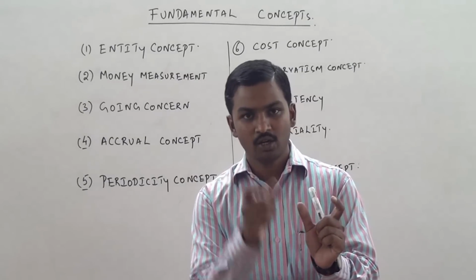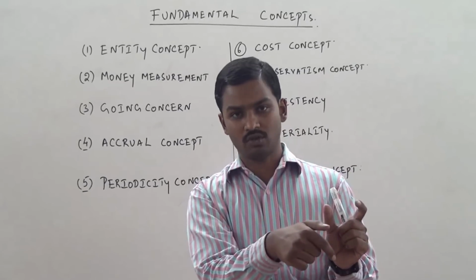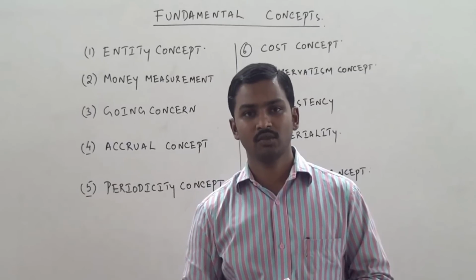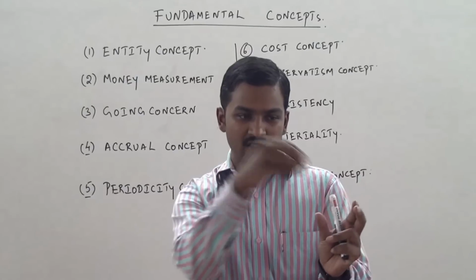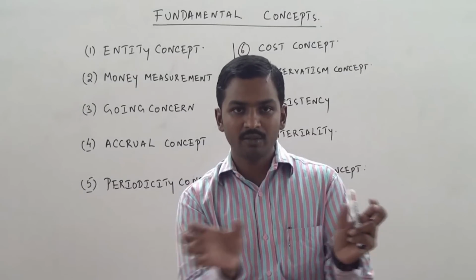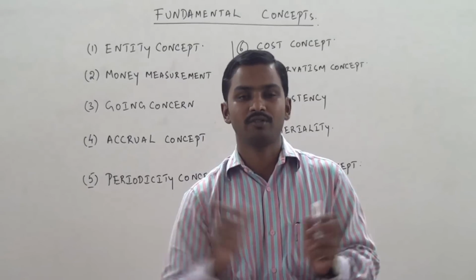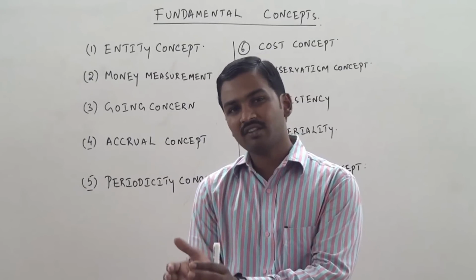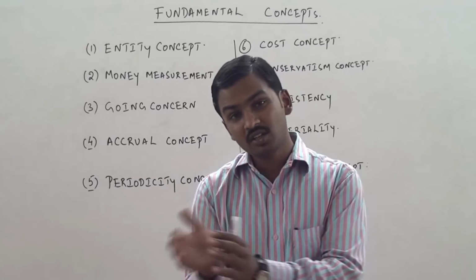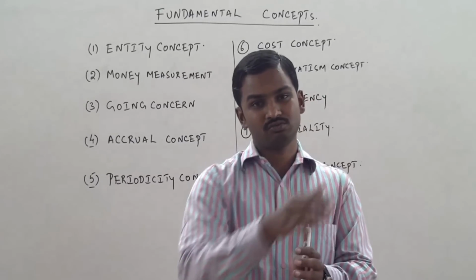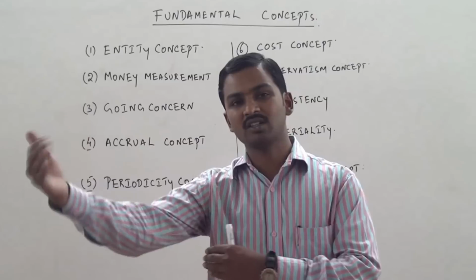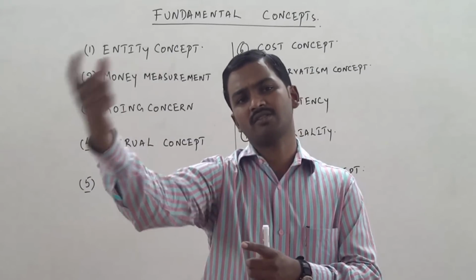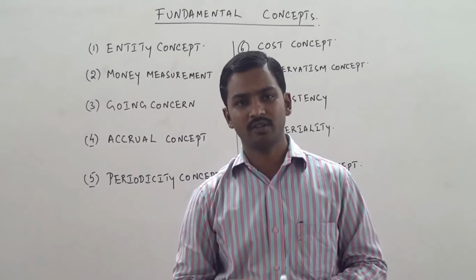Sales minus the cost of the goods which are being sold will give you profit. So you are matching. Sales is the revenue, and the expenses for these sales have been subtracted from sales to find out the profit. We are matching the cost with the revenue. You incur some cost, and out of that cost you will earn some income. So this cost has been subtracted from that revenue to calculate the profit.